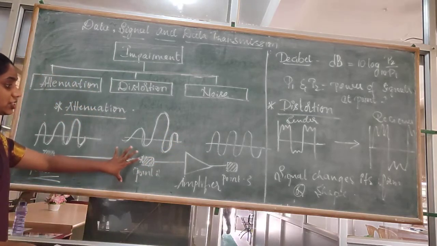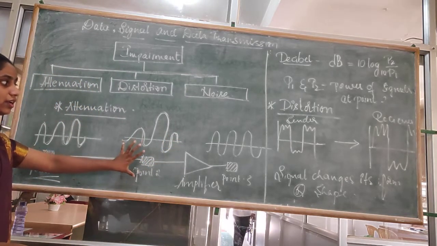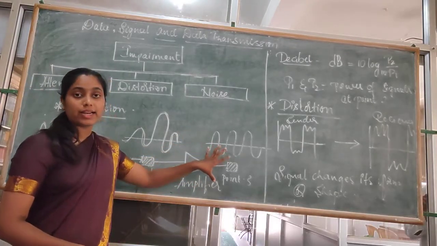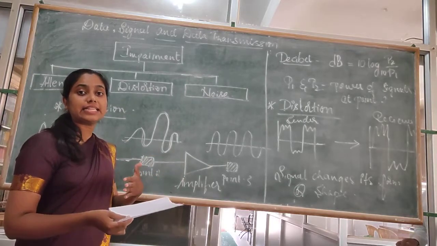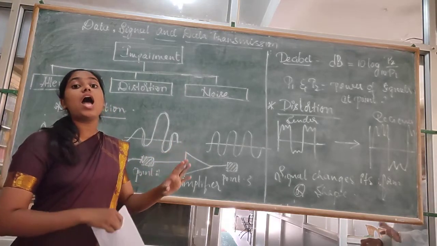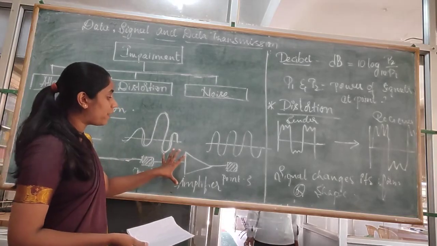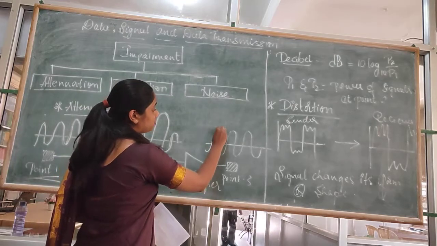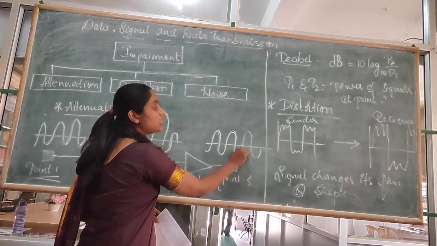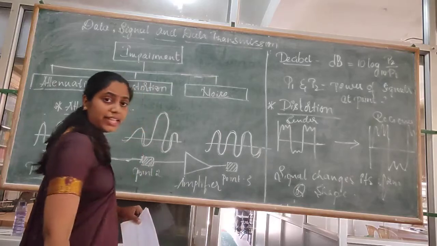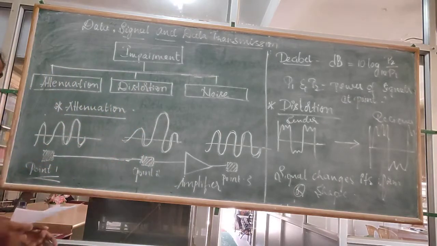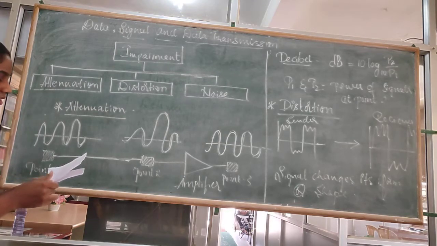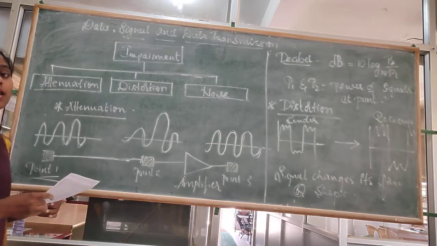This changed attenuated signal is passed through an amplifier. For correcting the signals, we are passing the signal through the amplifier. After the amplifier, we will get exactly the same signal which was passed by the sender. Fine, understood? So what is attenuation then? It is the loss of energy when a signal travels through different transmission media.